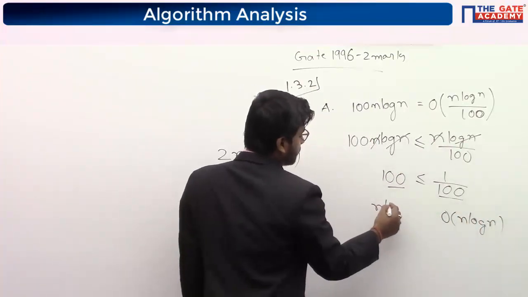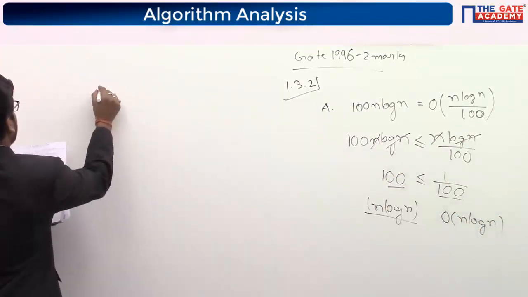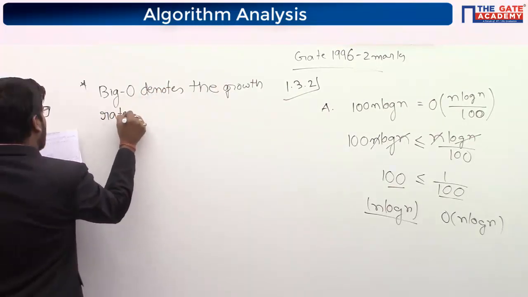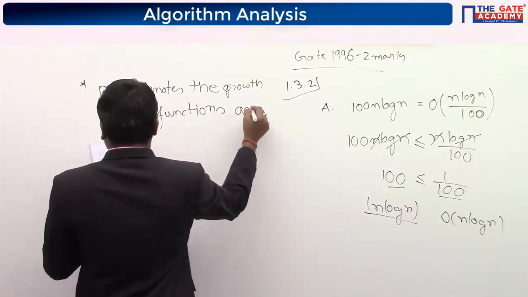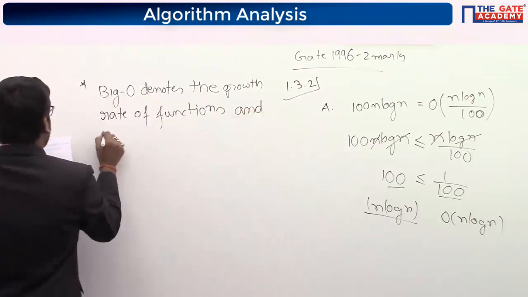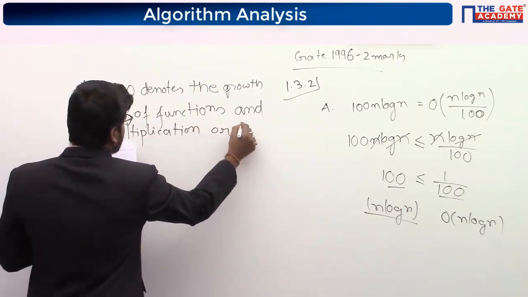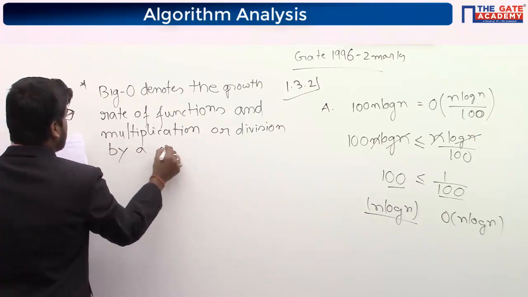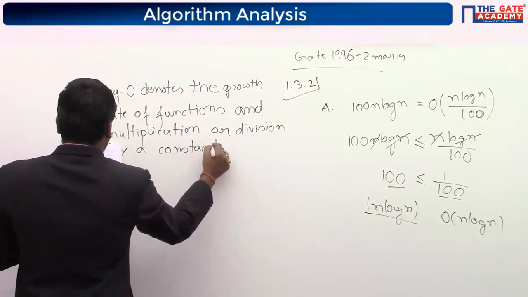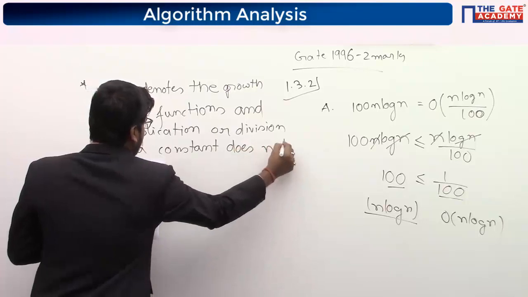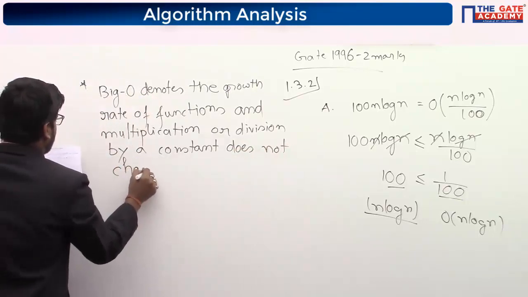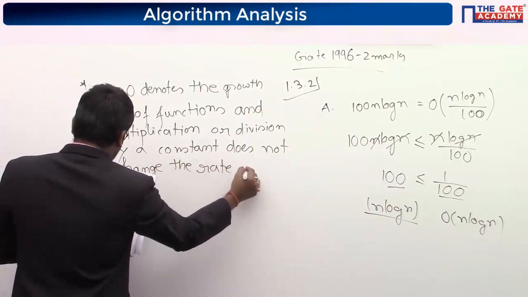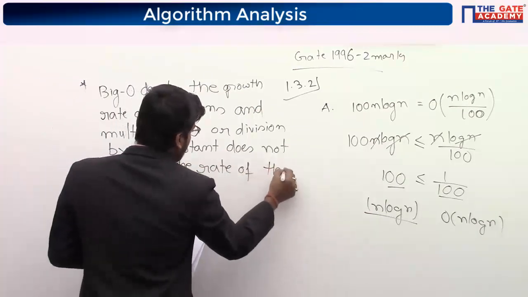See, one thing you write: big O denotes the growth rate of functions, and multiplication or division by a constant does not change the rate of growth.